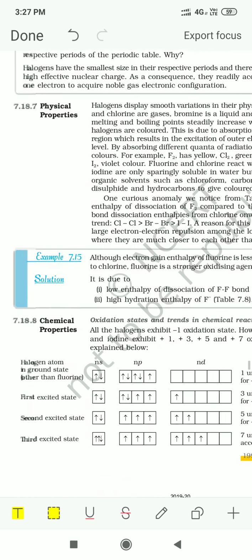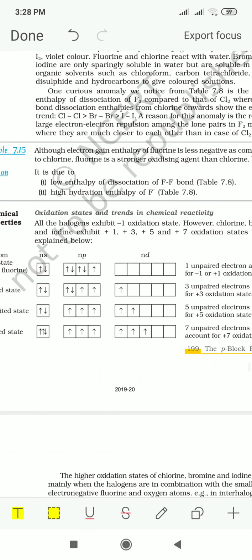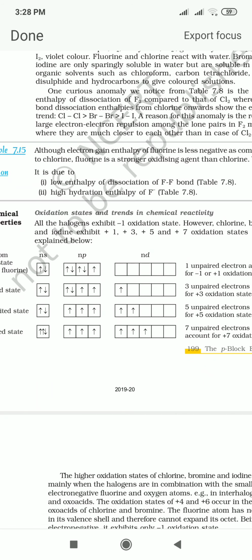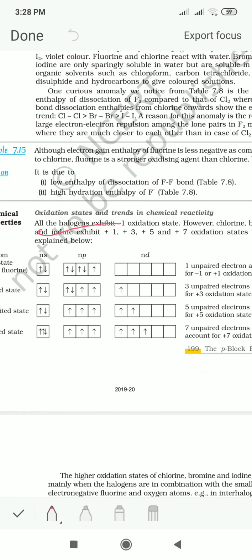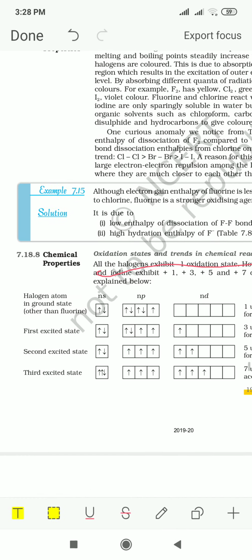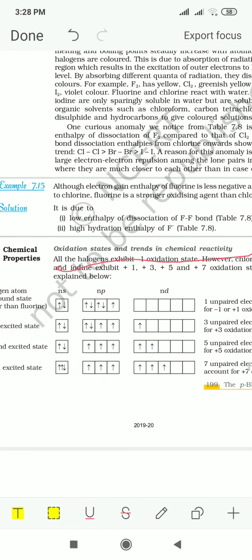Now coming to the chemical properties: oxidation states and trends in chemical reactivity. You can see that halogens have a configuration of ns2 np5.